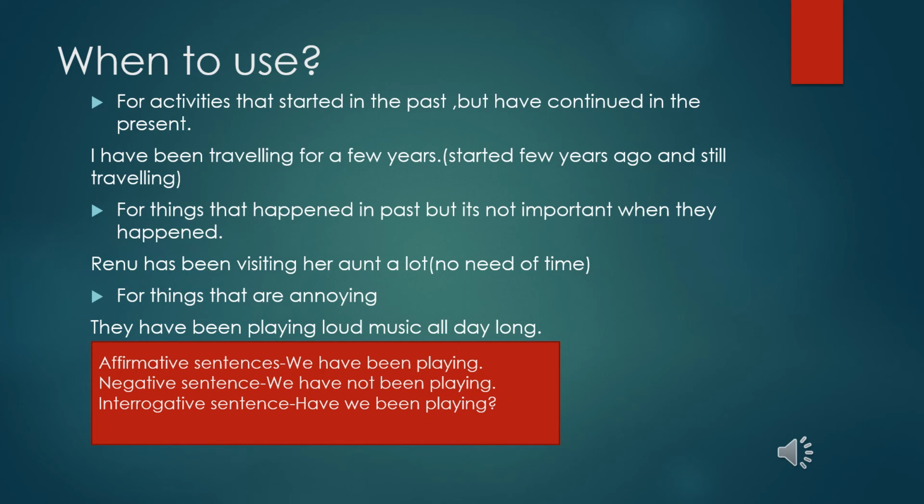Okay. For things that are annoying, like if it is irritating, they have been playing loud music all day long. So to express your annoyance, to express your irritation, also you can use present perfect continuous tense.